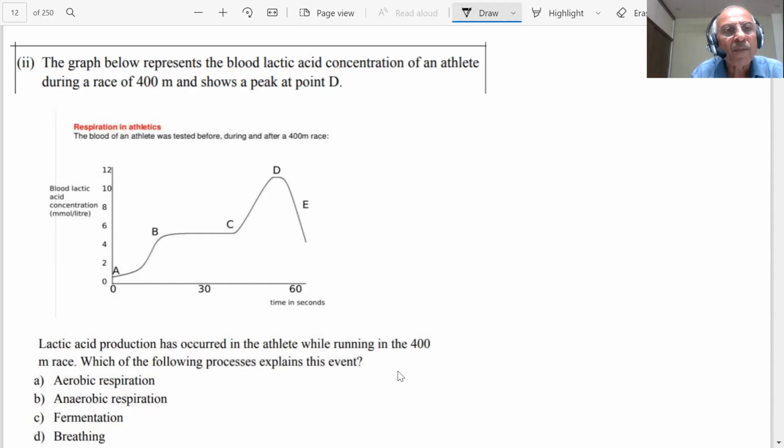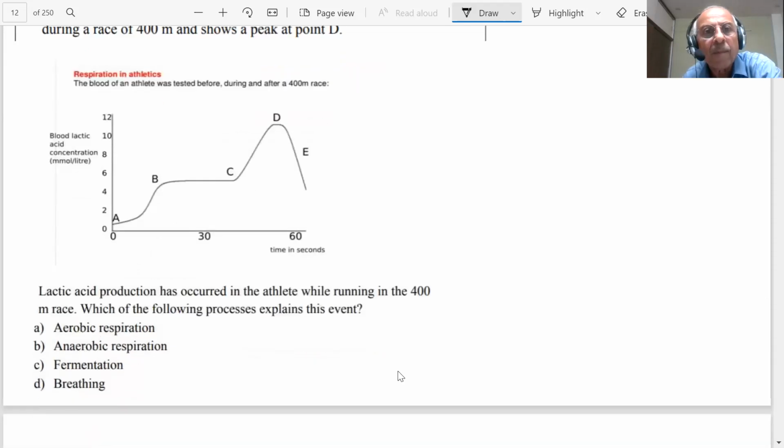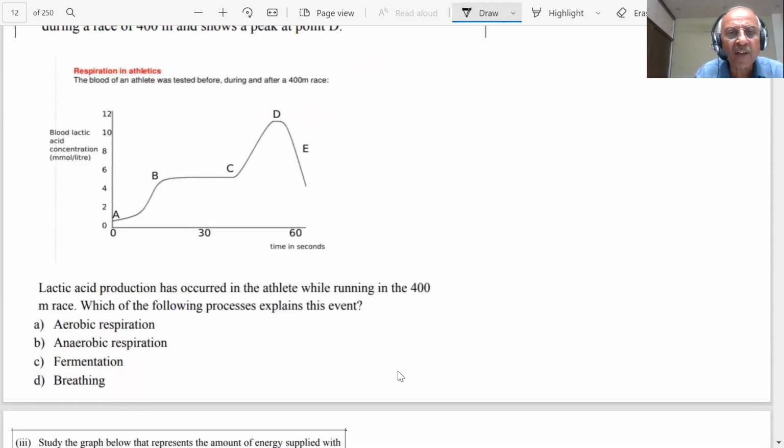What he says: lactic acid production has occurred in the athlete while running the 400-meter. Which of the following processes explains this event? Aerobic respiration, anaerobic respiration, fermentation, breathing.